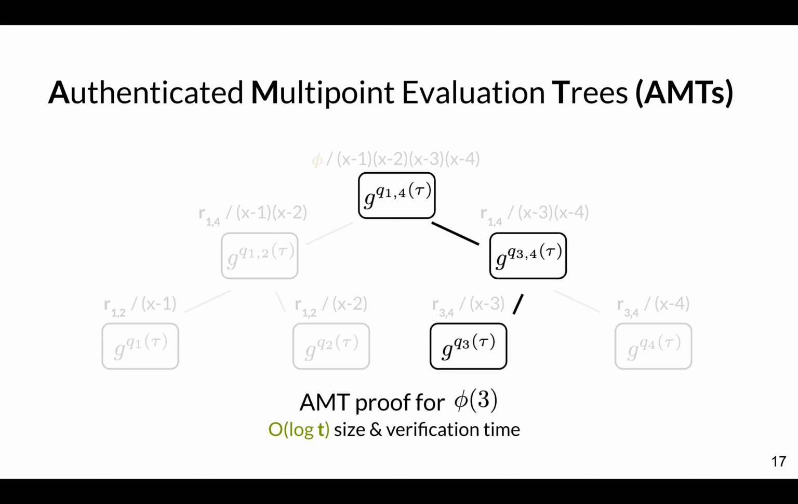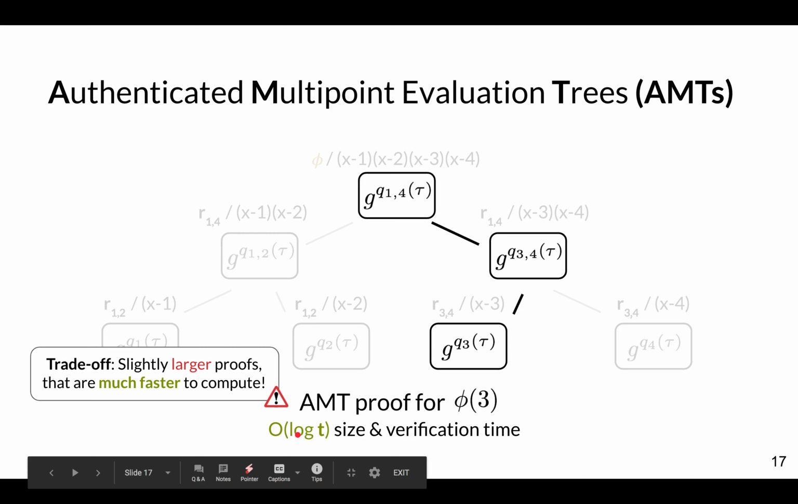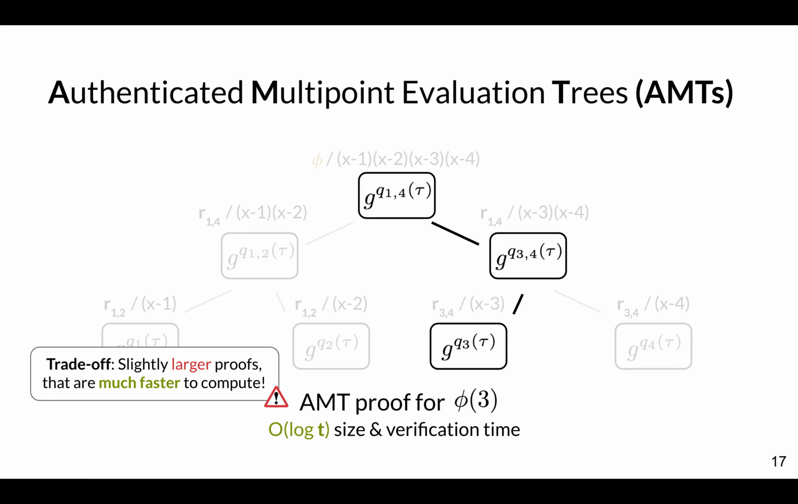Our proof sizes are bigger, but it takes us much smaller time to compute them. So we're trading off proof size for computation time here. Again, to compute n KZG proofs, I would have spent order nt time, but now I'm spending order n log t time, and I'm getting log t sized proof rather than constant sized proofs.